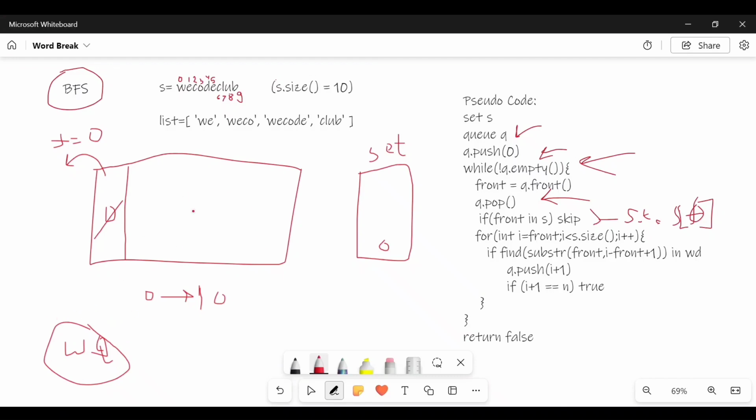So what I have to do is, I can say that for WE, at E my index is 1, so I will push 2 in my queue. Okay, so this is my queue and I will push 2 in my queue. So the 2 is pushed.